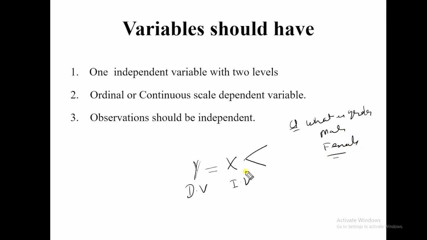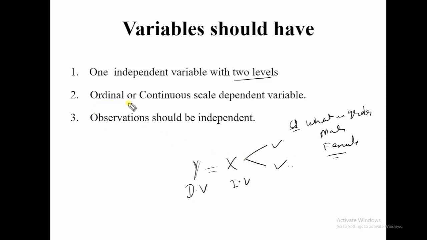The condition is only two categories. The independent variable, the IV, should have two levels, or high and low. We can divide into two: rural, urban, private sector, public sector.